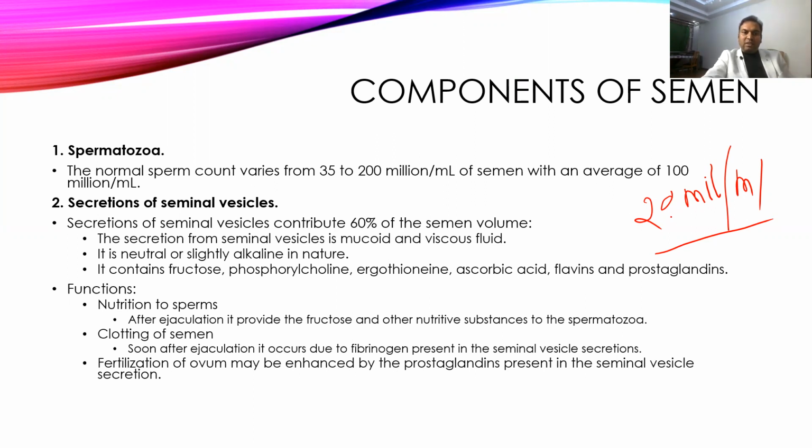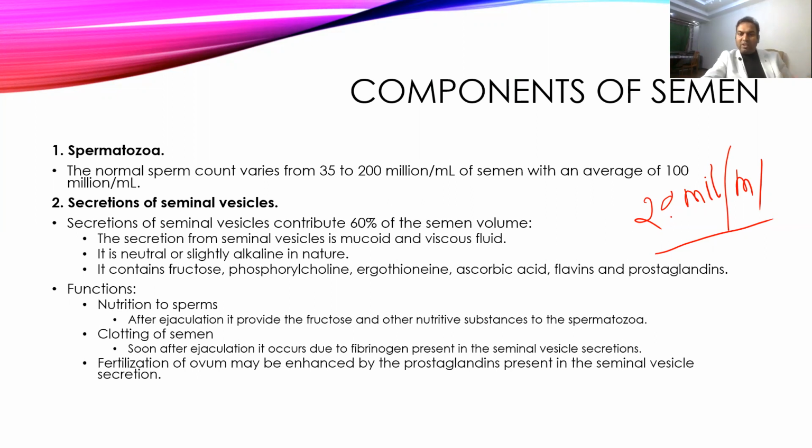Then if you come to secretions, 60% of the total seminal volume is provided by the seminal vesicles. It is a mucoid and viscous fluid. It is also slightly alkaline in nature, and it contains fructose, phosphocholine, ergothioneine, ascorbic acid and prostaglandin, which are helpful for the survival of sperms in the female genital tract, and fructose also provides nutrition to the sperms in the female genital tract. So the seminal vesicle provides nutrition, and it is also responsible for coagulation.